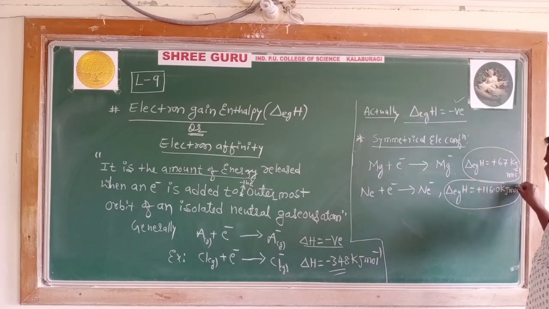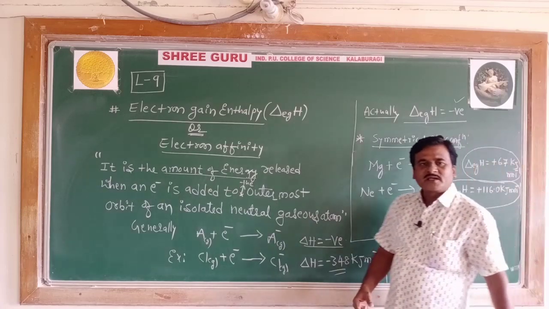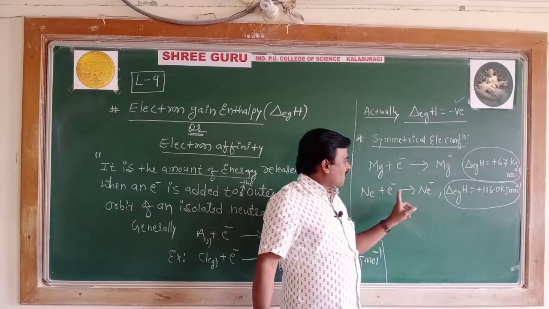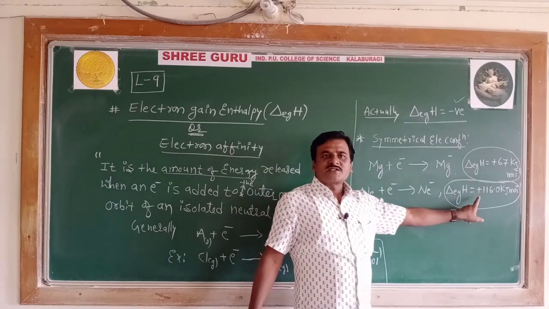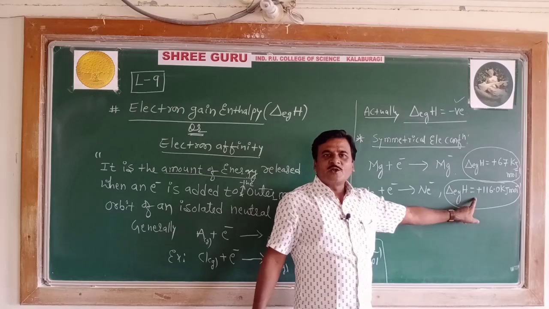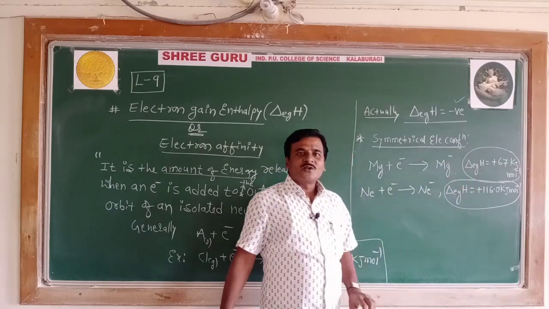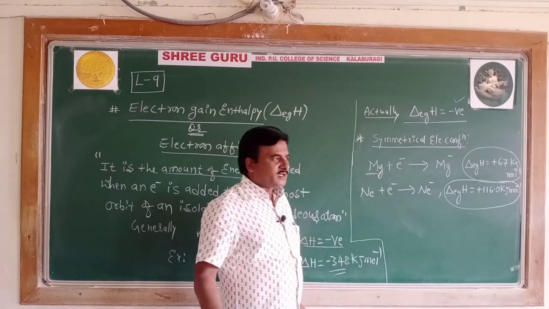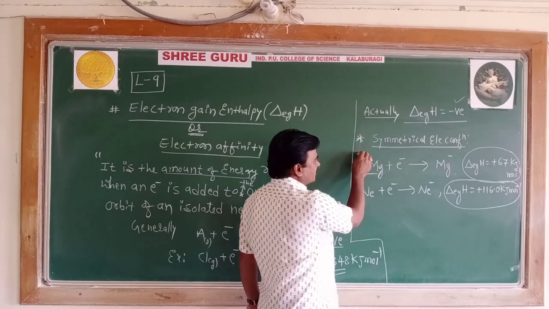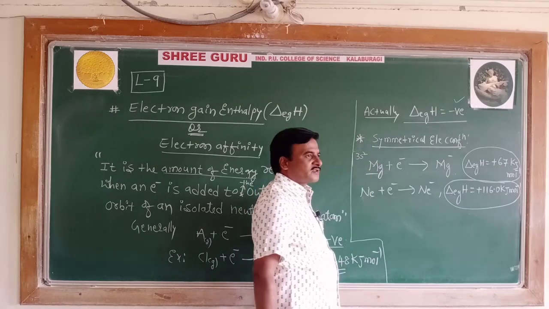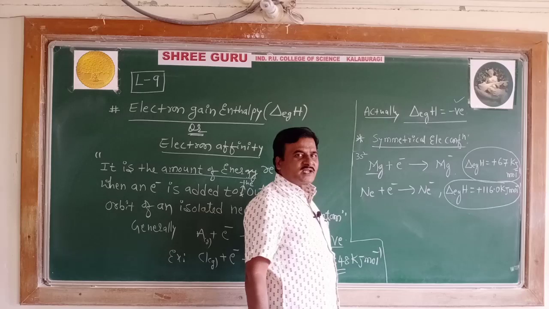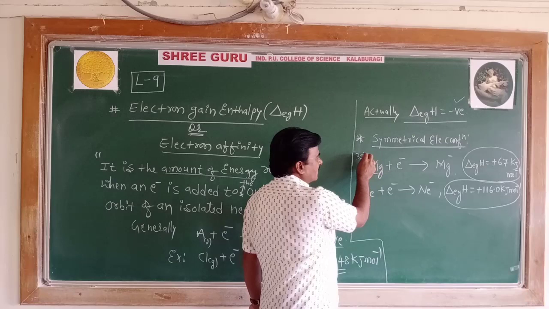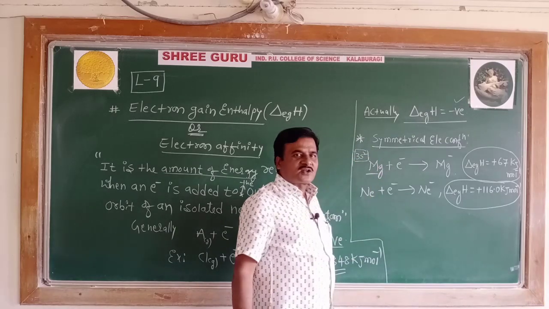I repeat, electron gain enthalpy of magnesium is positive. Electron gain enthalpy of neon is positive, plus 116 kilojoule per mole. Why is it so? See, magnesium, a second group element, has the outer electronic configuration 3s2, which has a symmetrical distribution of electrons.